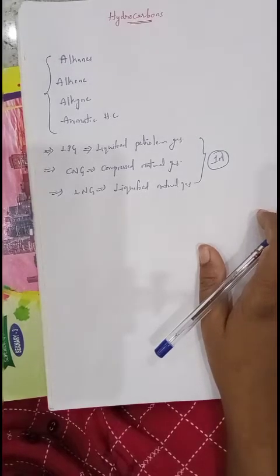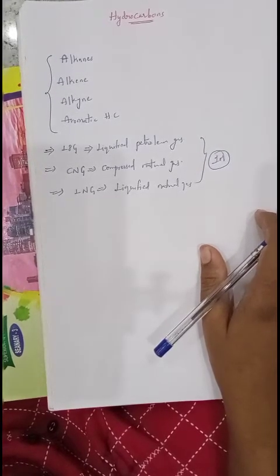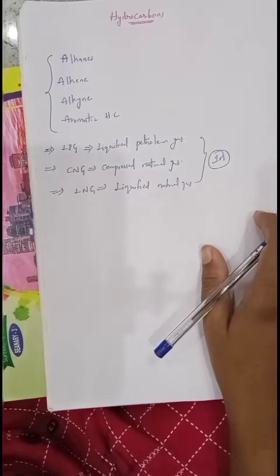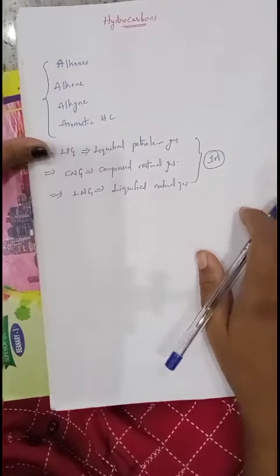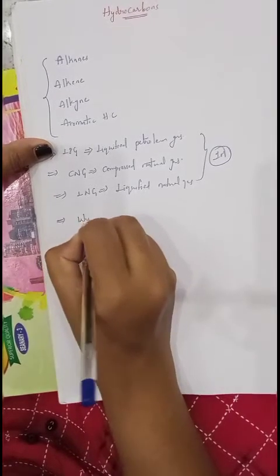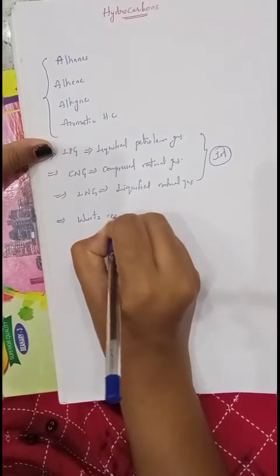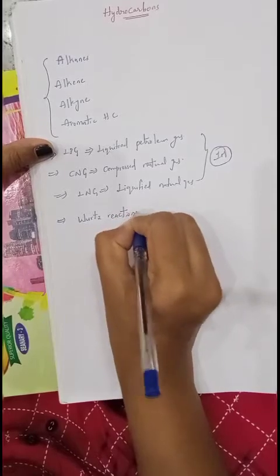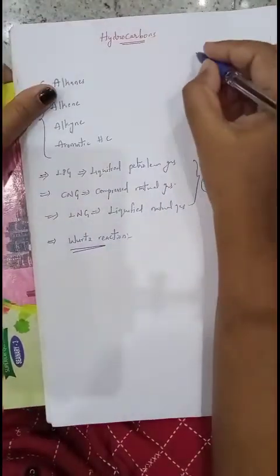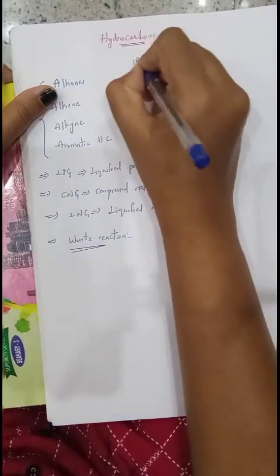Now we'll see another important question, that is, what is Wood's reaction? I forgot to tell about the weightage of this chapter. From this chapter you will get only 10 marks.